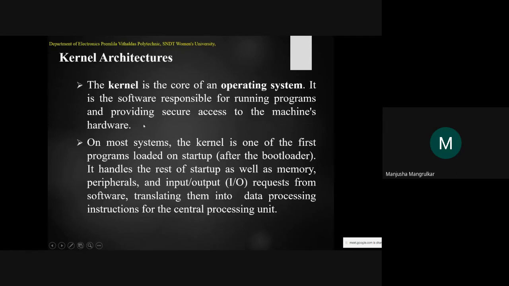So the kernel has to manage the hardware, and it also has the responsibility to run the application programs, right?